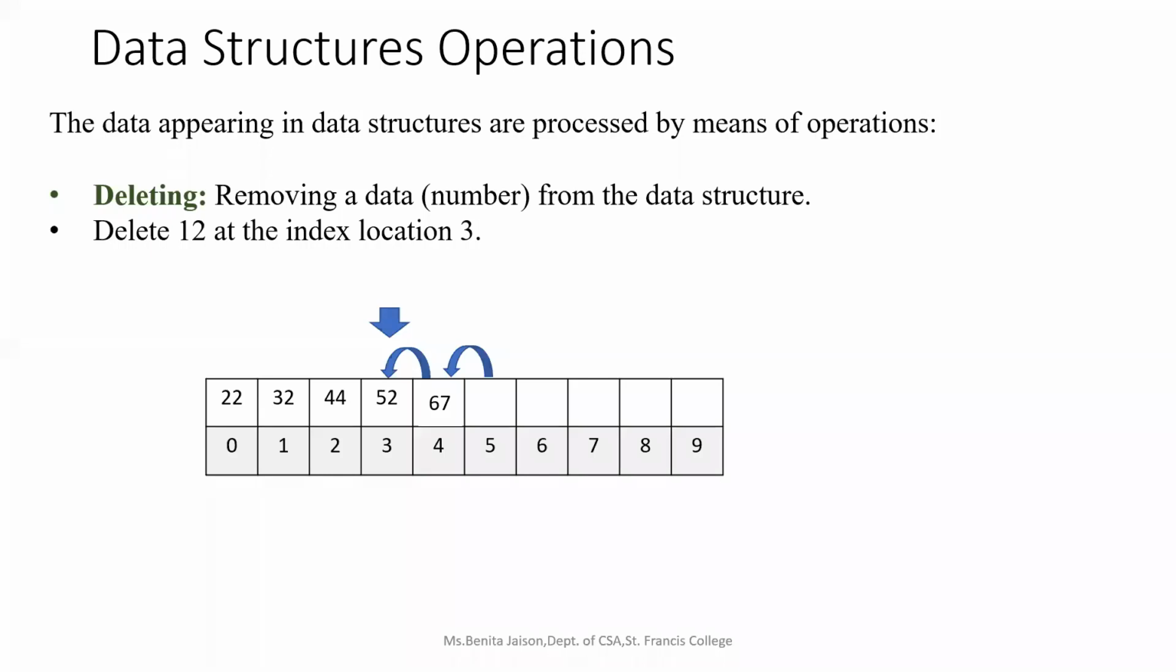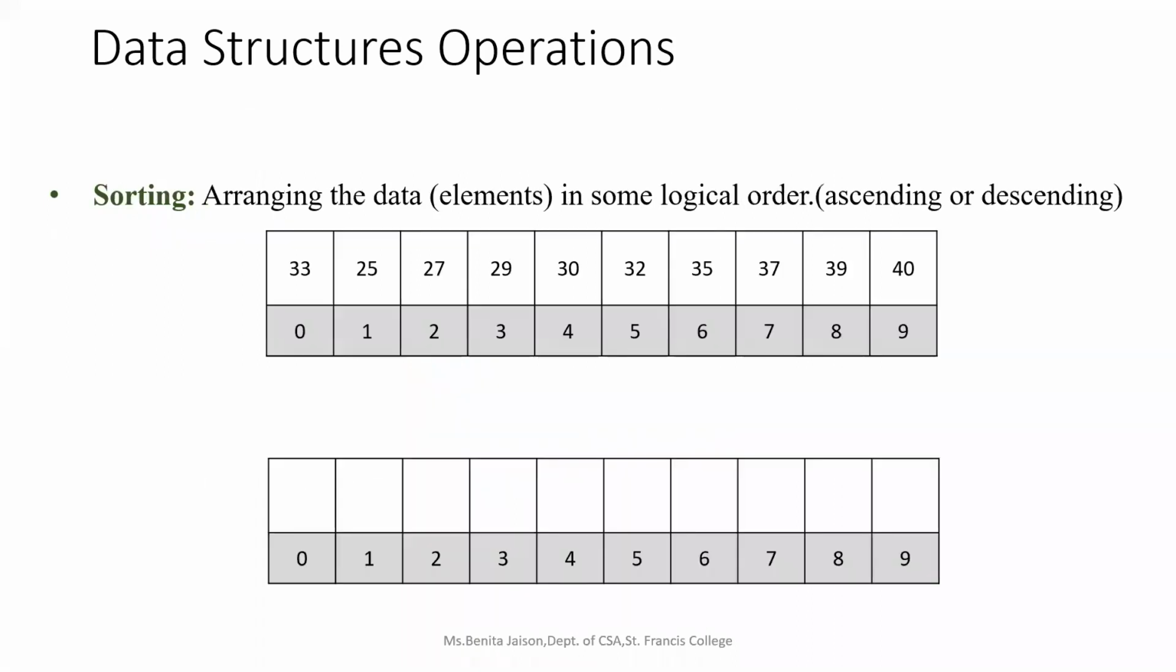So this also we have to execute for both the linear and non-linear data structure. Deletion is nothing but removing data from the data structure. Next operation is known as sorting. Sorting is nothing but arranging the elements in some logical order, right?